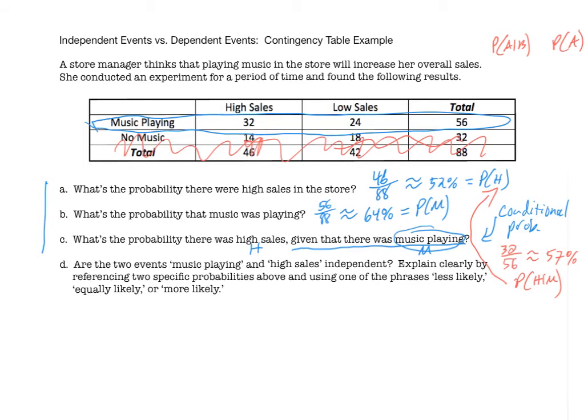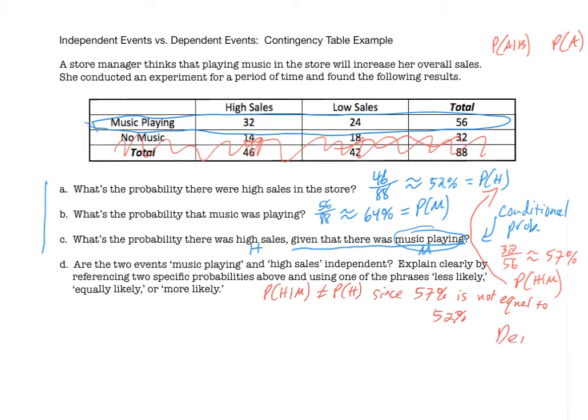And of course, 57% is not equal to 52%. So probability of H given M is not equal to the probability of H, since 57% is not equal to 52%. This means they are dependent.